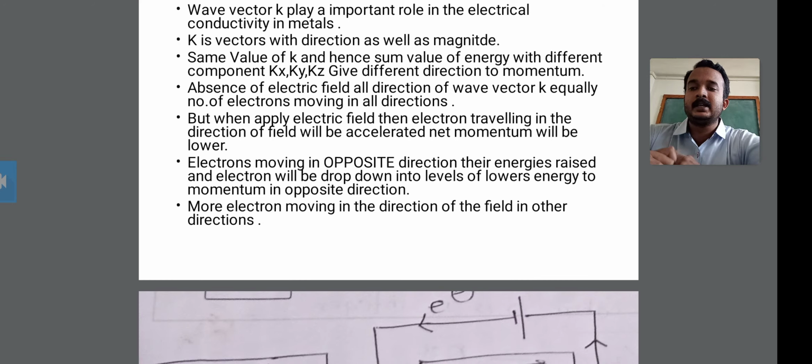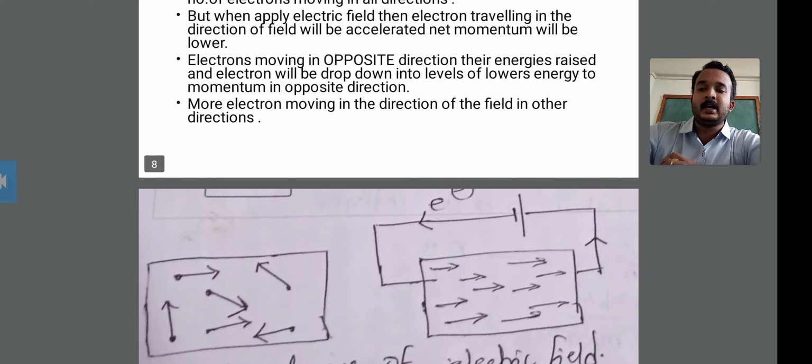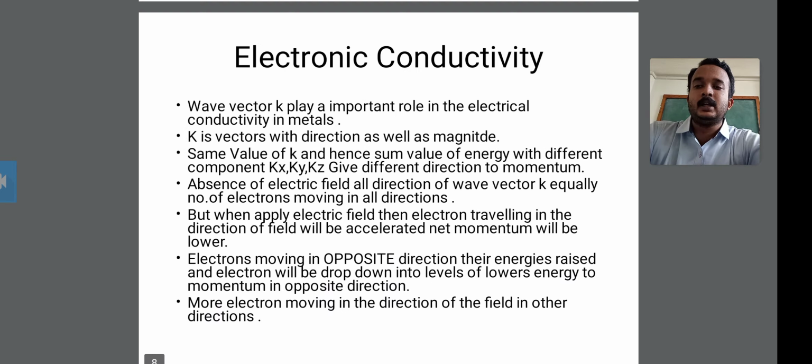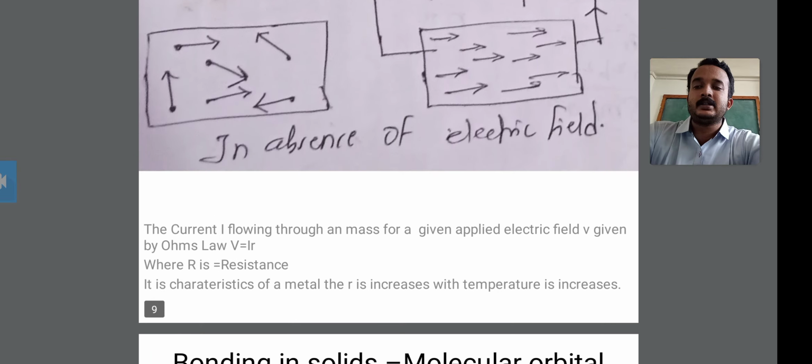Okay, then last is more electrons moving in the direction of the field or in the other direction. Look at this second diagram. It shows more electrons moving in the direction of the field, and this is the direction of the field, and in the other direction, which means in the other direction you have your electrons. Okay, this is all about the electronic conductivity and its structure.